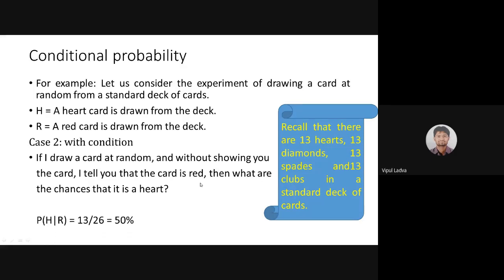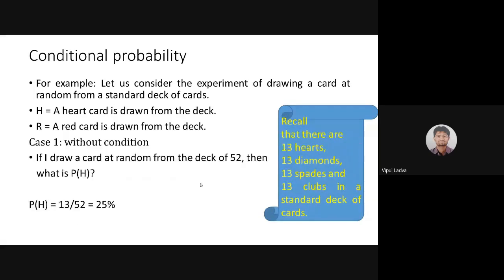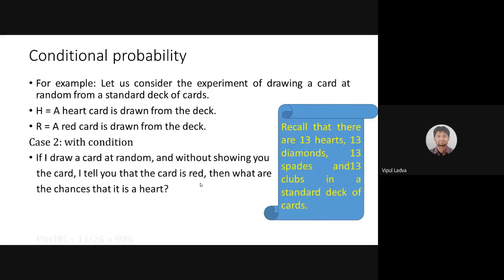Now let me show the solution. Observe. Probability of heart under the condition it is red is 13 by 26. Is it? Earlier also, what we were finding was the probability of heart. Observe here, I'd find P of H only. Once again, I'm finding the probability of getting a heart card, but now I have a condition that the card must be of red color.